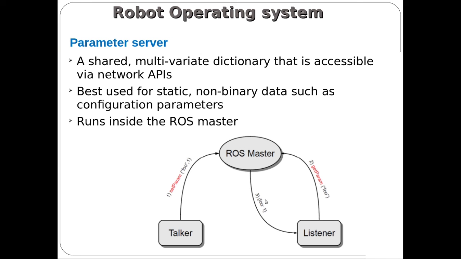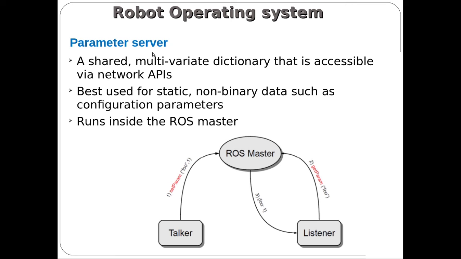So here, parameter server is nothing but when ROS master is enabled. Initially, while running a robotic application, your initial task is to run a ROS master. After running a ROS master, you are able to run any node or any program. So ROS master will take care of all the processes happening inside the robot operating system.